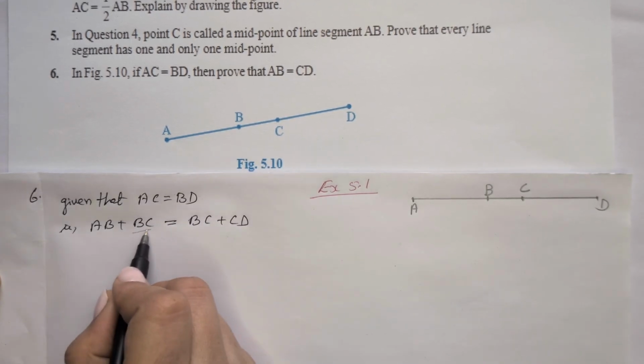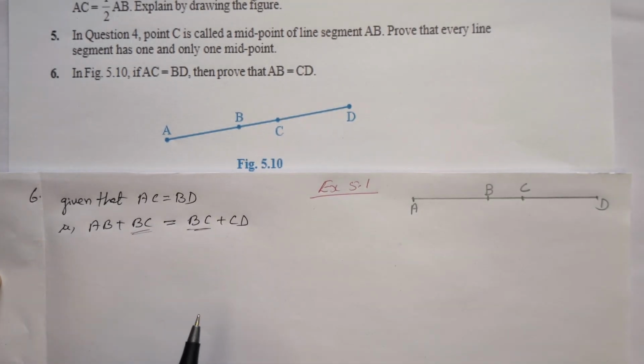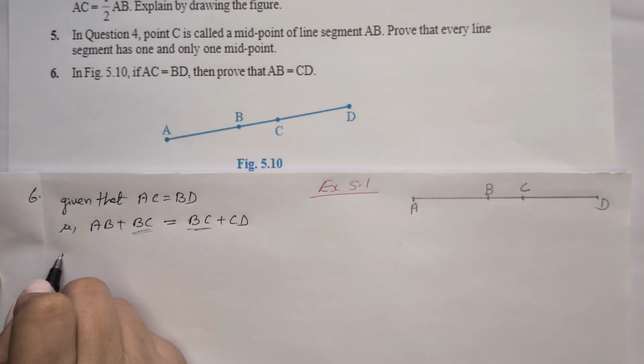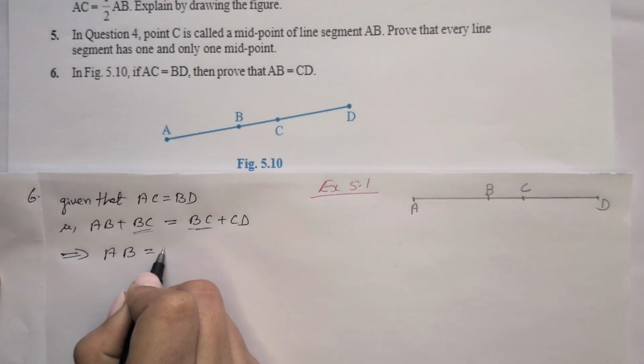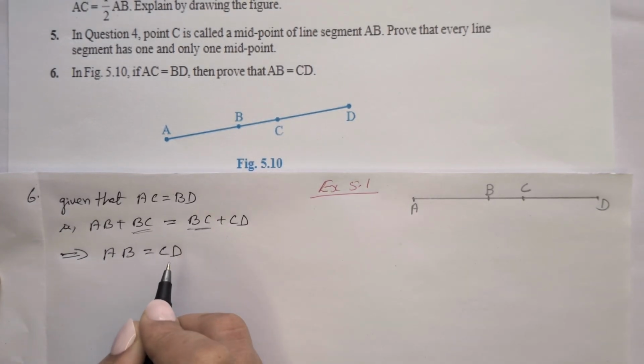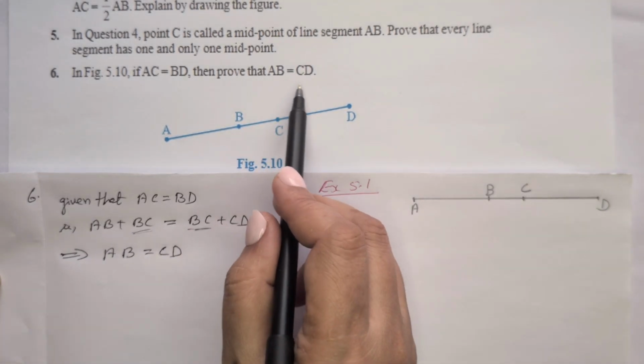Now we can see BC is on both sides. So if we subtract BC from both sides, we will get AB is equal to CD, which we had to prove.